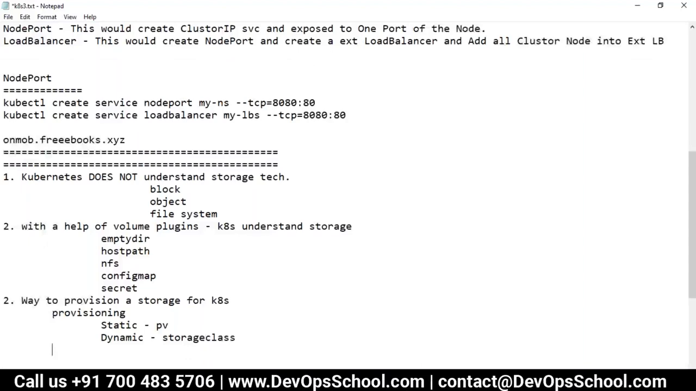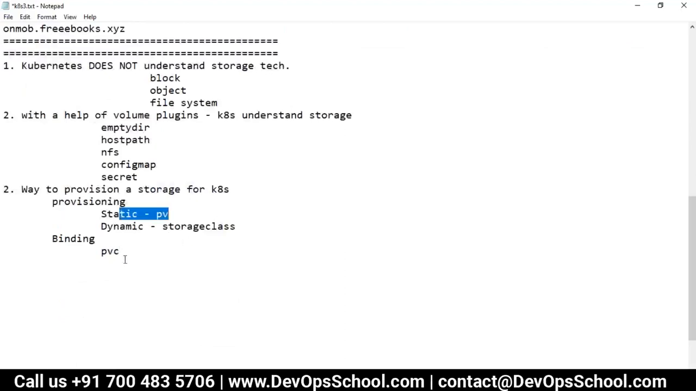So now, binding. How do you do the binding? Through the PVC. Binding means you are allocating for yourself. So who will do this provisioning? By developers, right? Administrator. And binding will be done by user, right? Now using it is also by the user. So by the user, how can you use it?